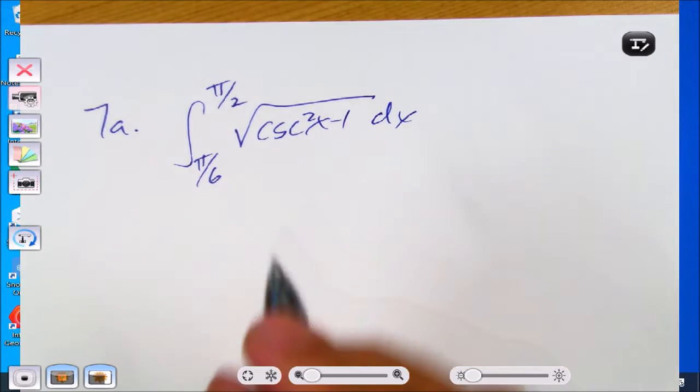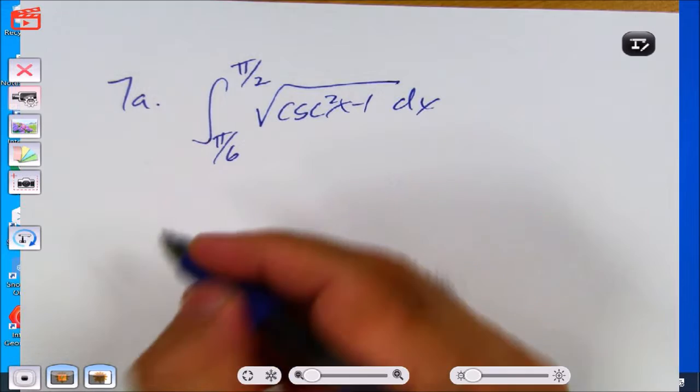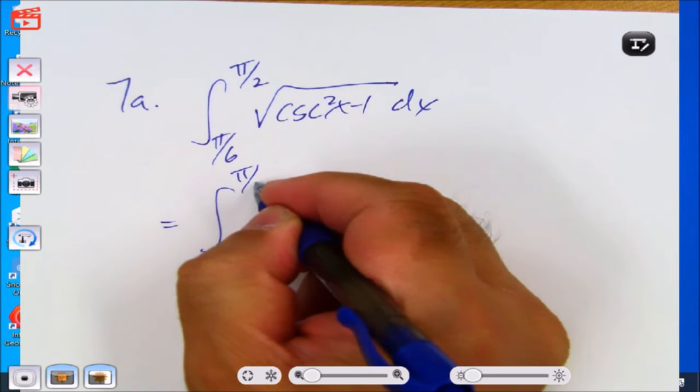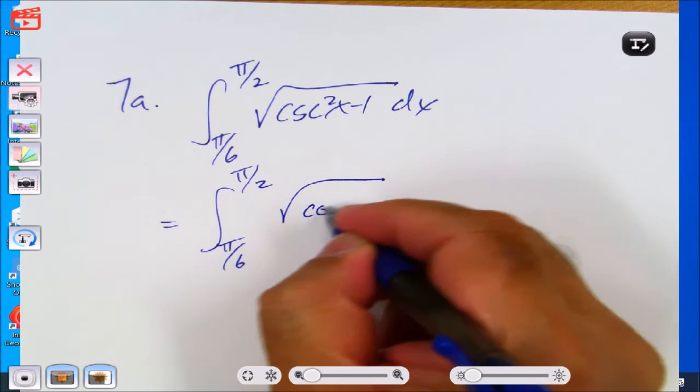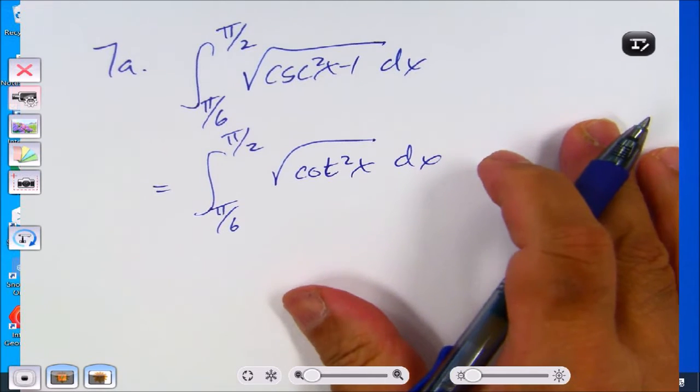All right, what is cosecant squared x minus 1 equivalent to? Cotan squared. So you rewrite it as square root of cotan squared. Could you just write it as just cotan x or no?